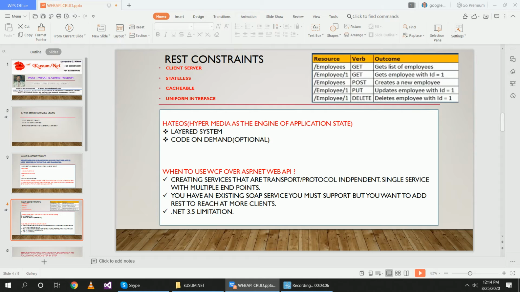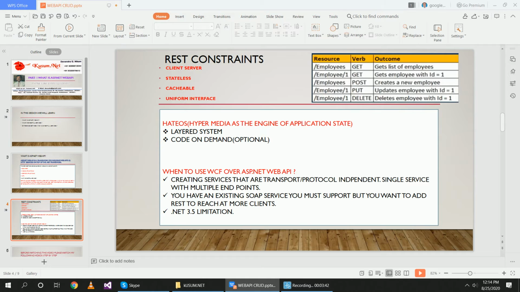Cacheable. What is cacheable? Cacheable is when the server sends data from its own side. That data will not be interfered with by any client request. Every client request gets the same data from the server for any type of request. So there is no change on the server side. That is called cacheable, so receiving of data in one way is called cacheable.